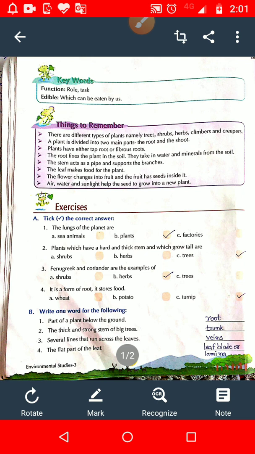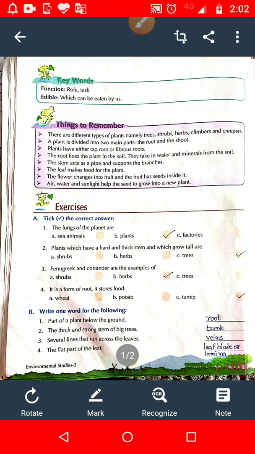Now question number 3. Write any 3 functions of a stem. Student, the functions of a stem you can write are those which I have already discussed with you when I explained the functions of a stem. First function is it keeps the plant upright and straight. How? Because the stem supports the plant. Root binds the soil. Is it clear?